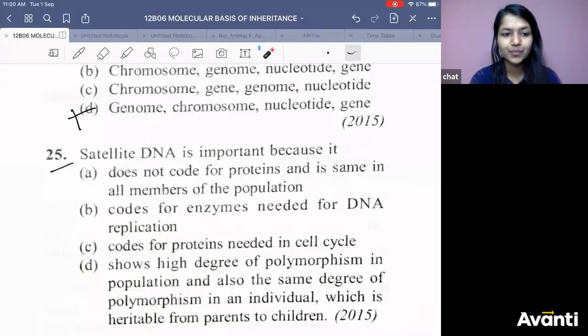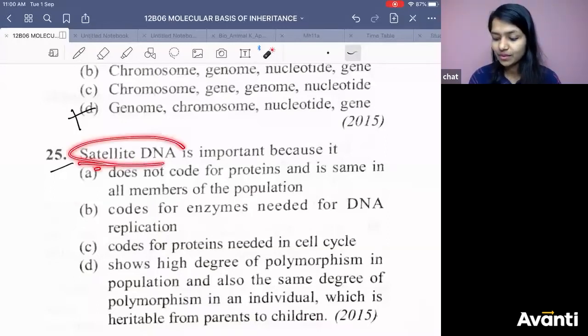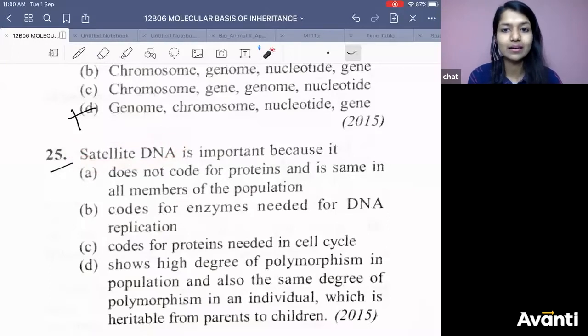Why? Because of satellite DNA. You will know that. You know this principle of inheritance. How much gene is similar, identical in two people? You are considering two people. 99.9% genes match.